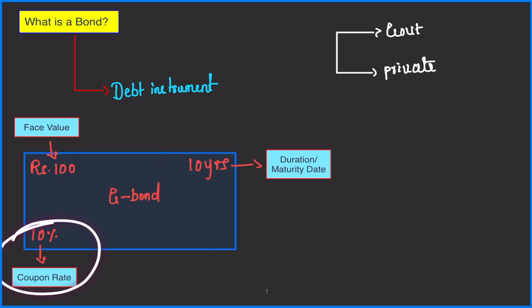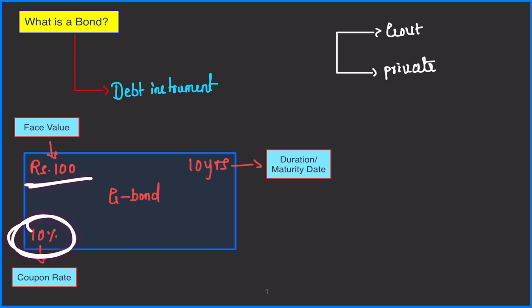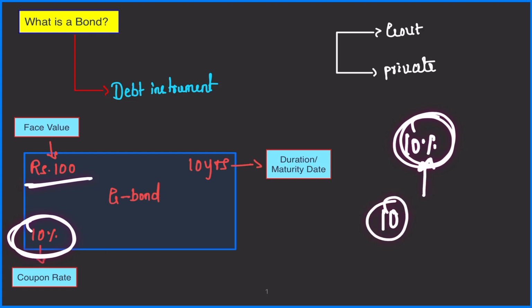Second is coupon rate. Coupon rate basically means rate of interest only, right? But here it is called as coupon rate. Now, what is the coupon rate on this bond? 10%. Now, government is saying, give me 100 rupees. Every year, I'll give you 10% interest or coupon rate. So, government will give you 10 rupees every year. For how many years?